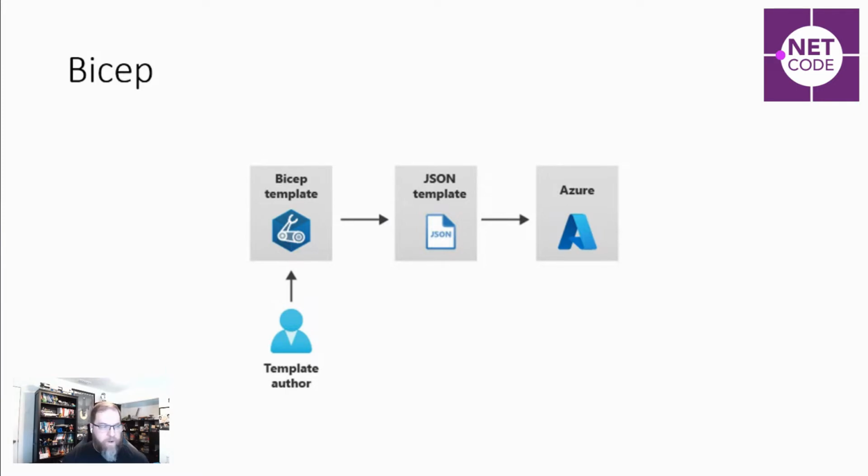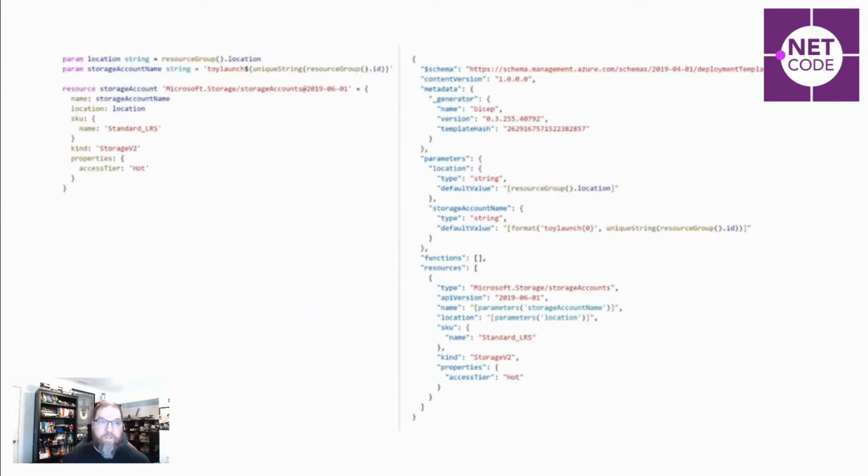Bicep files, by comparison, are much cleaner. I know this is a little fuzzy. I'm going to have ARM templates up or Bicep files up. We're going to be zooming in, and I'll make sure it's readable. But on the left, we're just defining a storage account. We have a couple of variables or parameters, and we have a resource. On the right, we have a big, huge block of JSON that defines the exact same thing. It's just not as pretty, not as easy to work with.